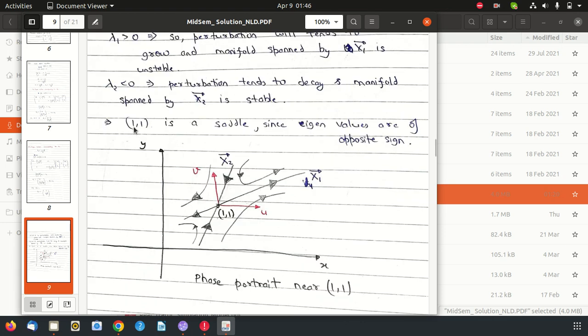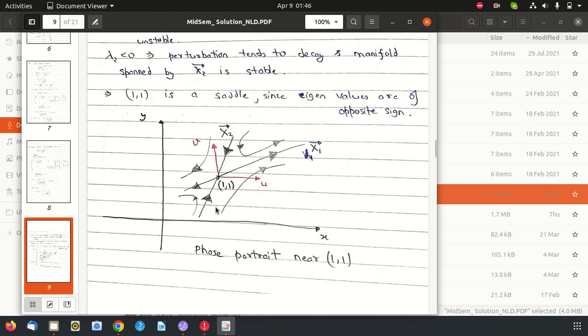At (1, 1) the eigenvalues are of opposite sign, so this is actually a saddle point. If we draw the phase portrait, this is for x1, which is growing, and this x2 is decaying. So the phase portrait around (1, 1) should look like this. If you got this correct, I gave 2 marks for this.